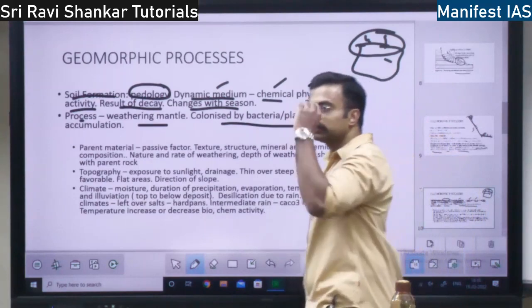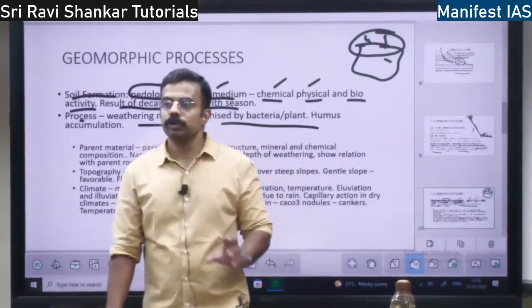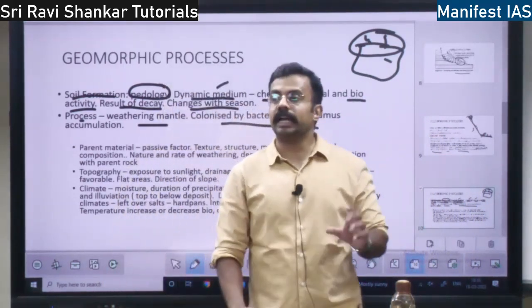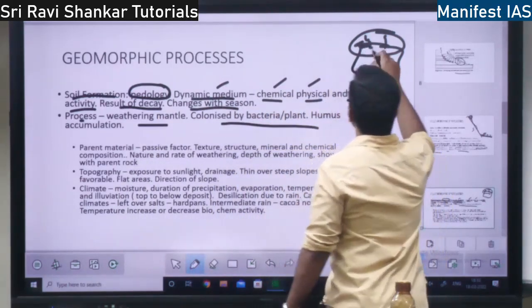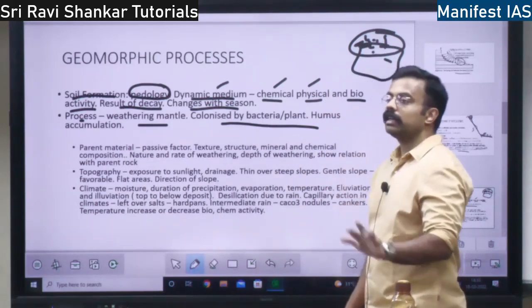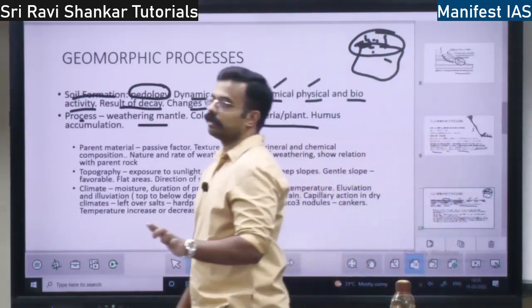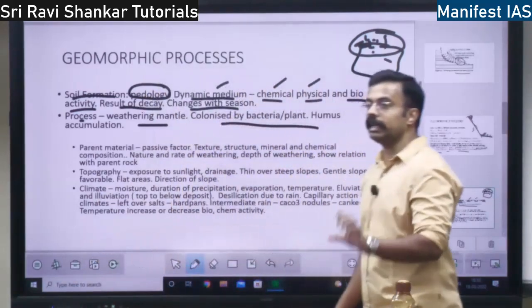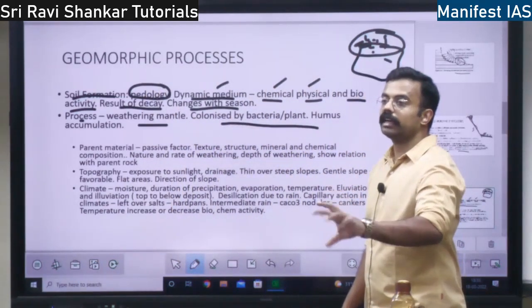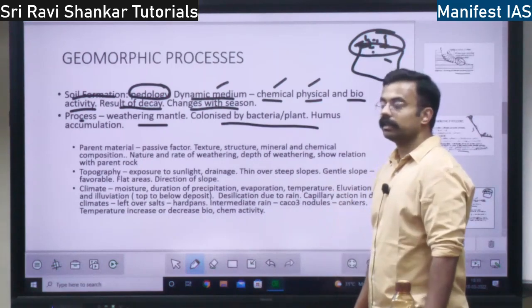Humus means gobra. So humus, or dead, degraded leaves, will get accumulated, and slowly it will lead to either chemical weathering or physical weathering or biological weathering. In this process, it is biological weathering. The rock will get converted into soil, right?